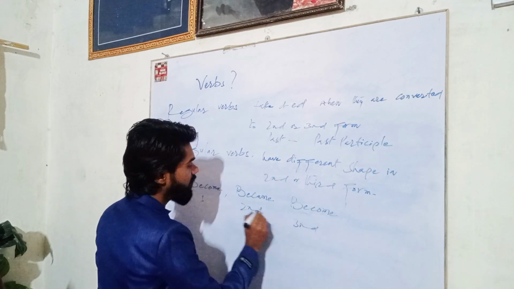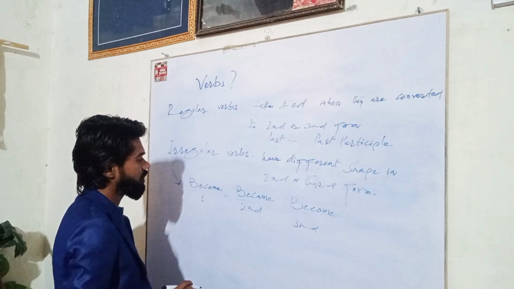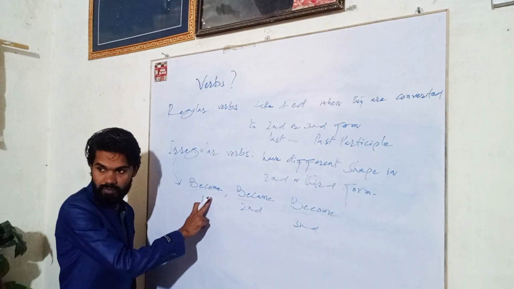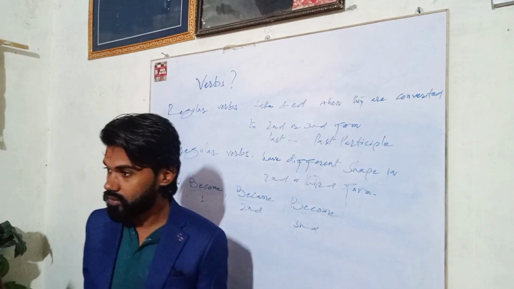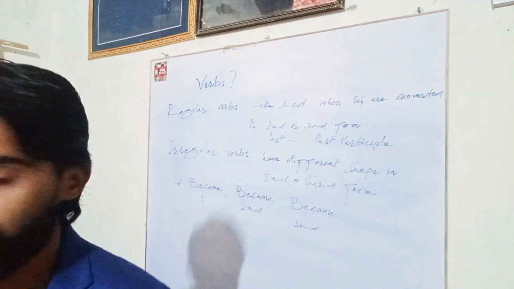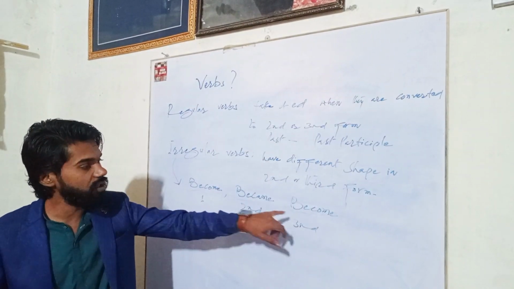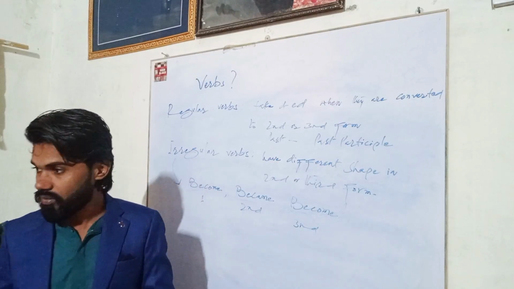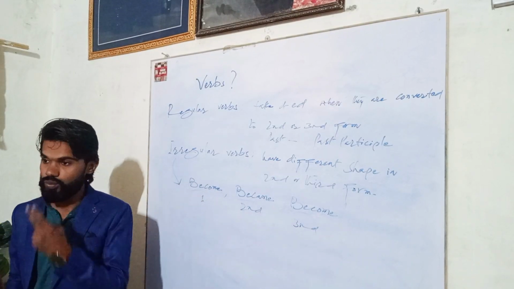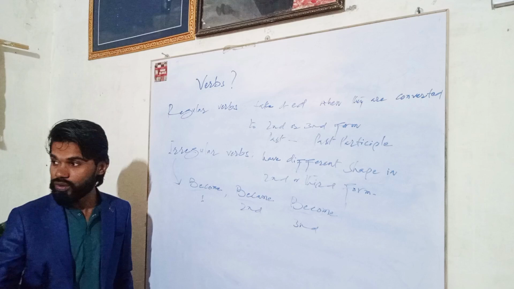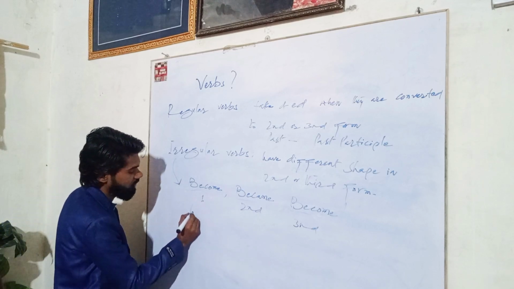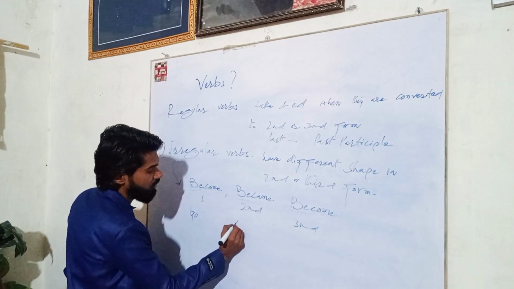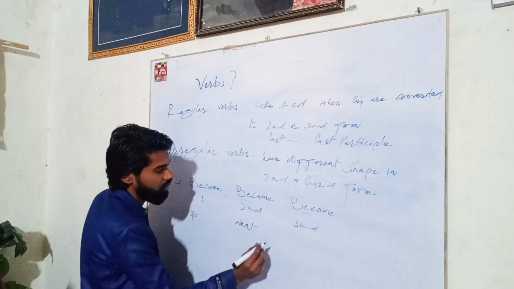If we take out be from this, only come. The verb is come. The second form will be came, and the third form again come. Within this word, you can understand two words. Go. Go, went, gone.